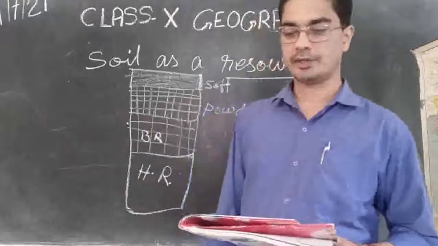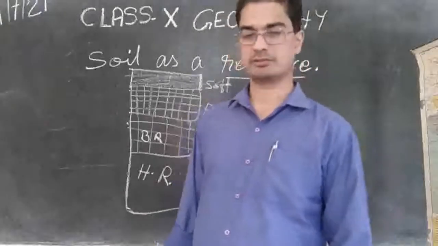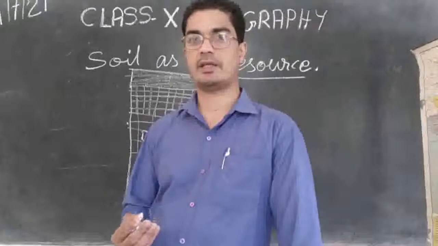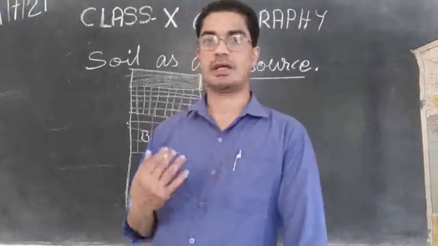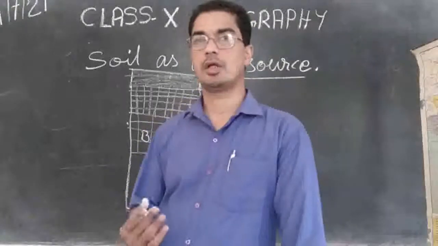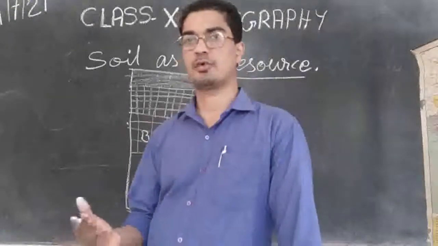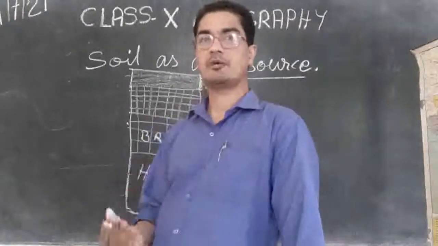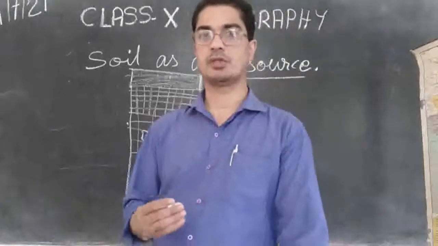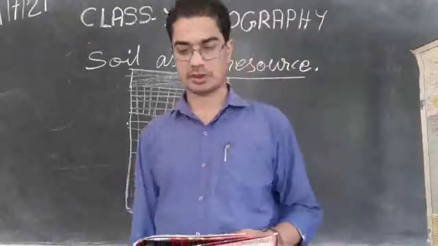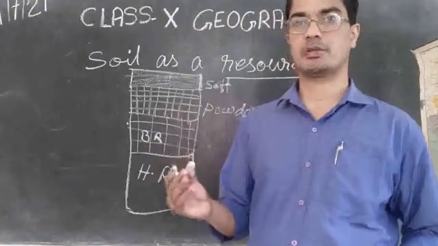Then there are activities of decomposers. There are a lot of decomposers, small bacteria and other creatures that help to decompose the animal body, or maybe the plant's body, and so on. So they also help the formation of the soil.